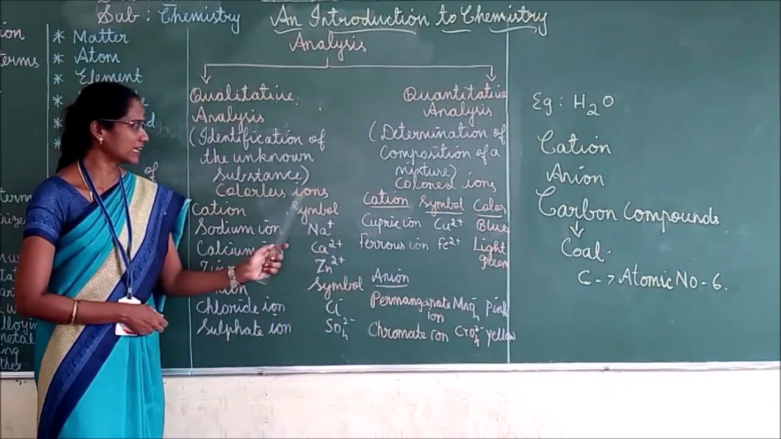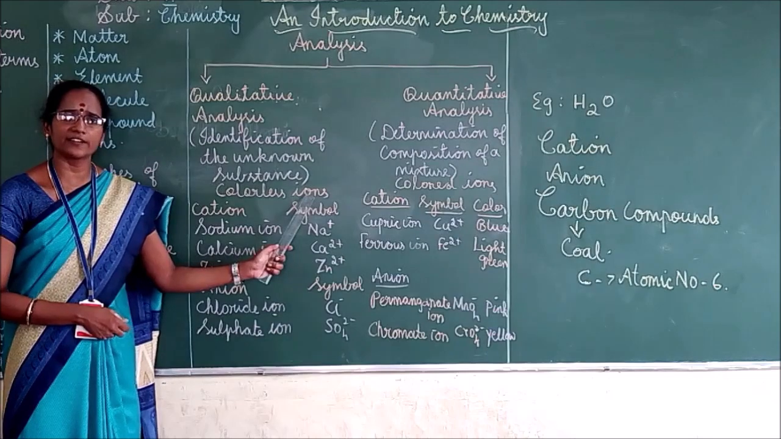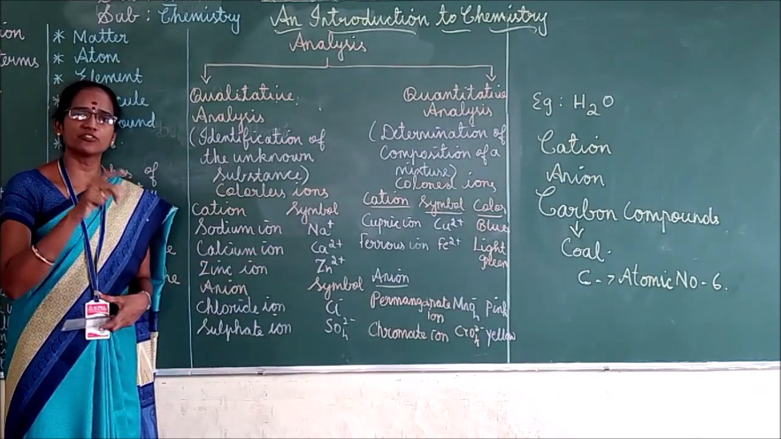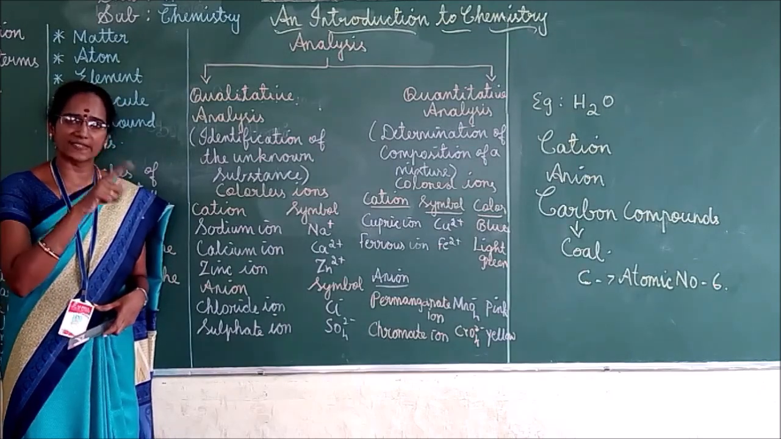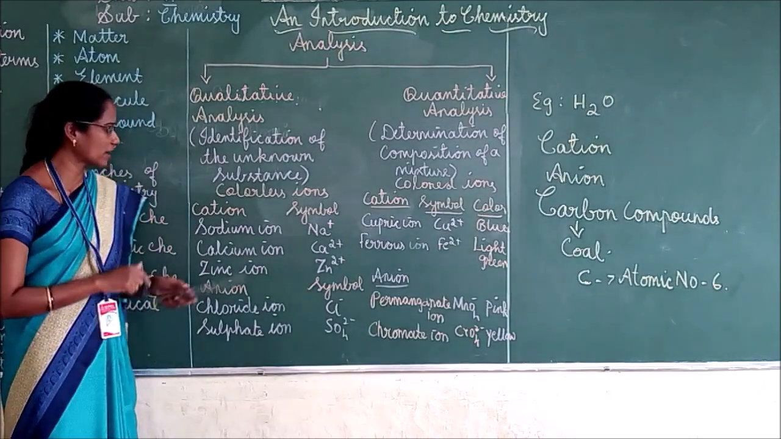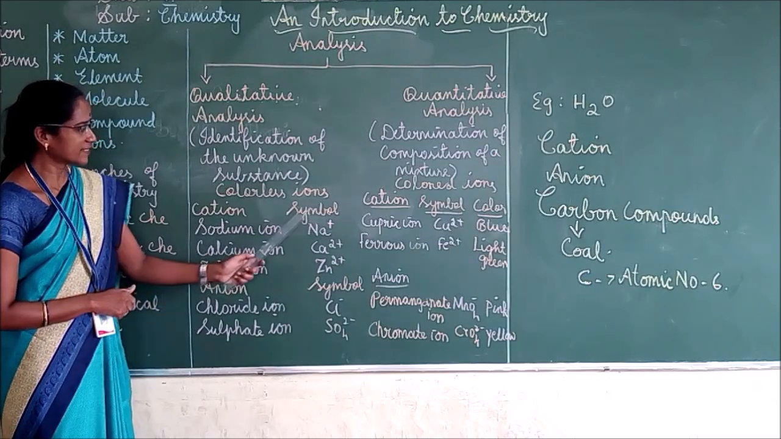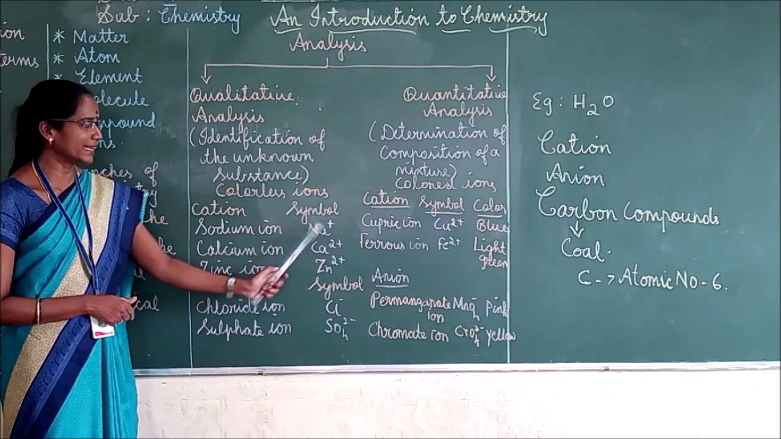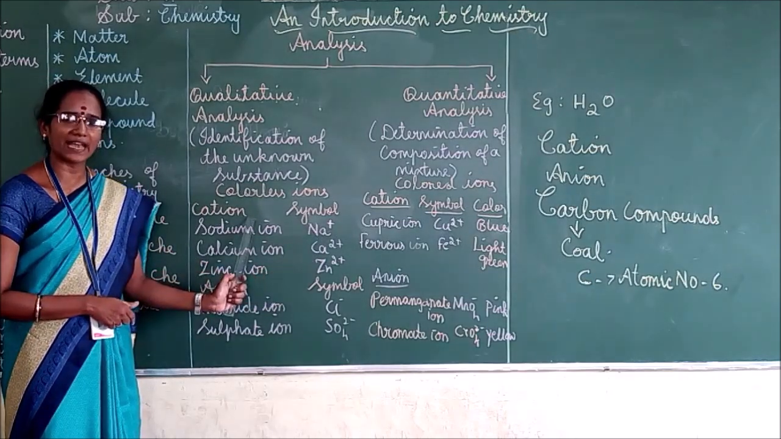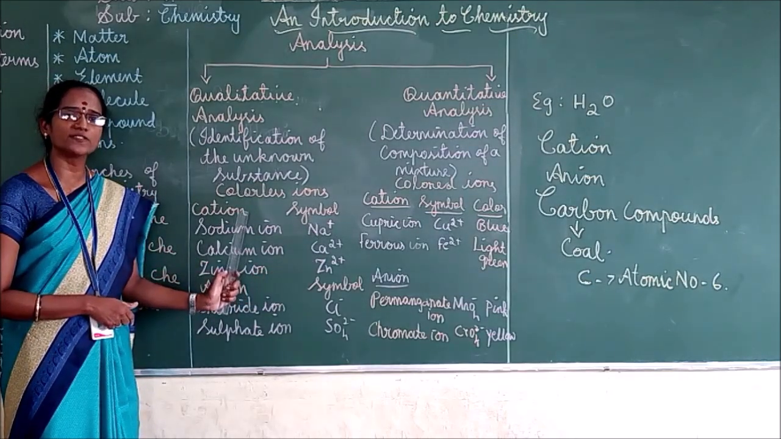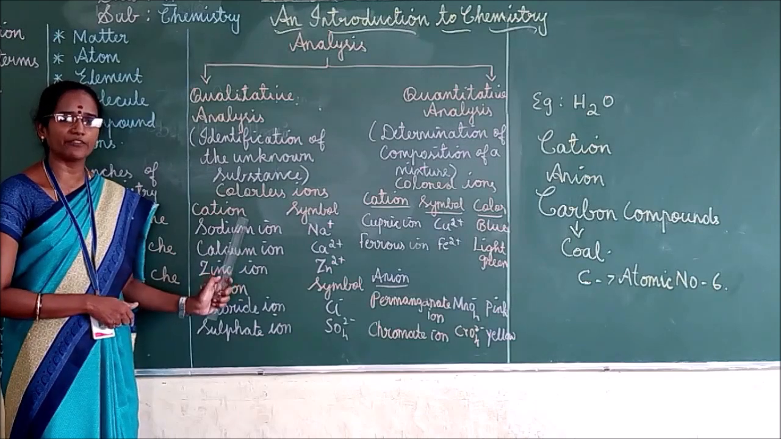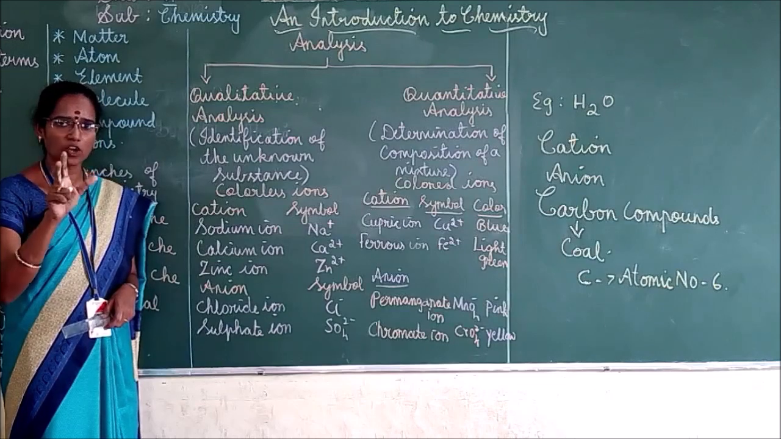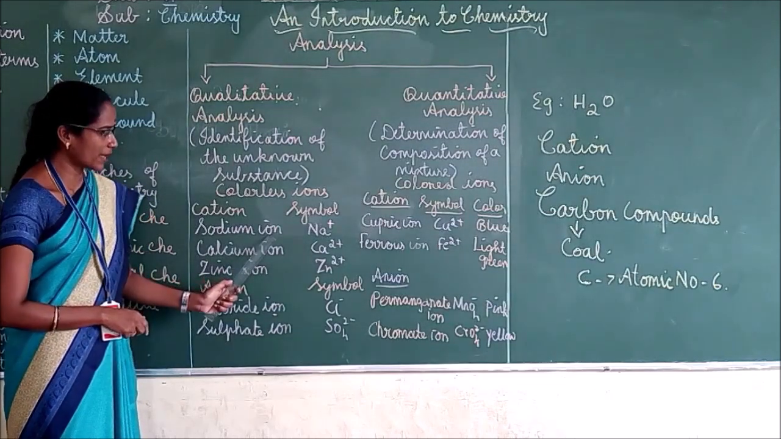So see the ions. I told you, ions. Ions are atoms or groups of atoms having a charge. Positive charge or negative charge. Positive charge means cation and negative charge means anion. Cation as well as its symbol is given. Sodium ion, Na+. A cation may be defined as an atom or molecule that has a positive charge, isn't it?